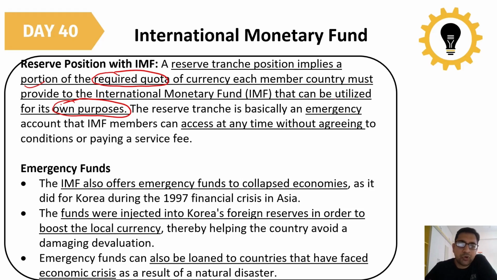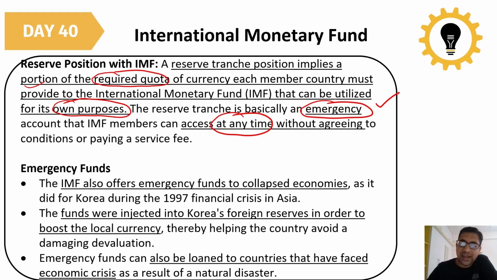The main work of the reserve tranche is that it is utilized during an emergency, and an IMF member can access it anytime.